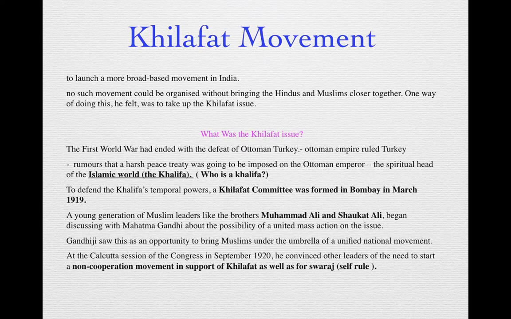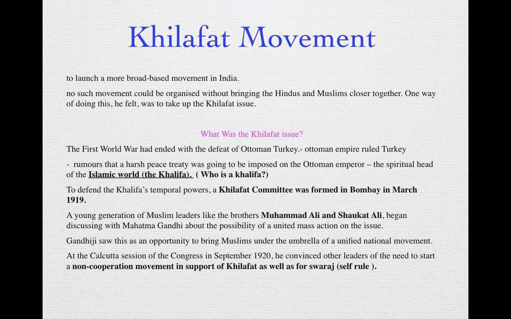So the main spiritual head of the religion Islam is the king of the Ottoman Empire. He is the head of all the Muslims, and he is called the Khalifa.